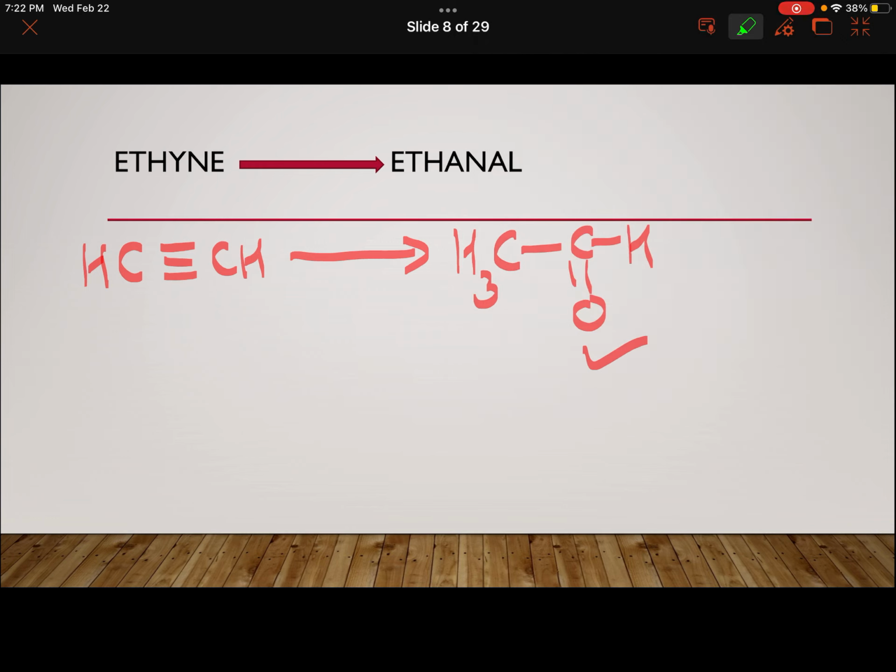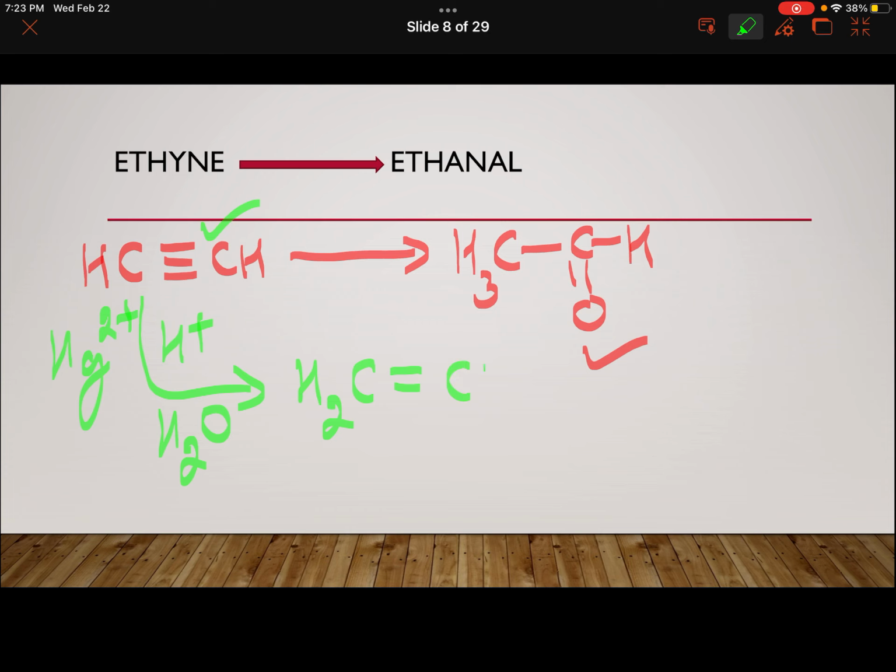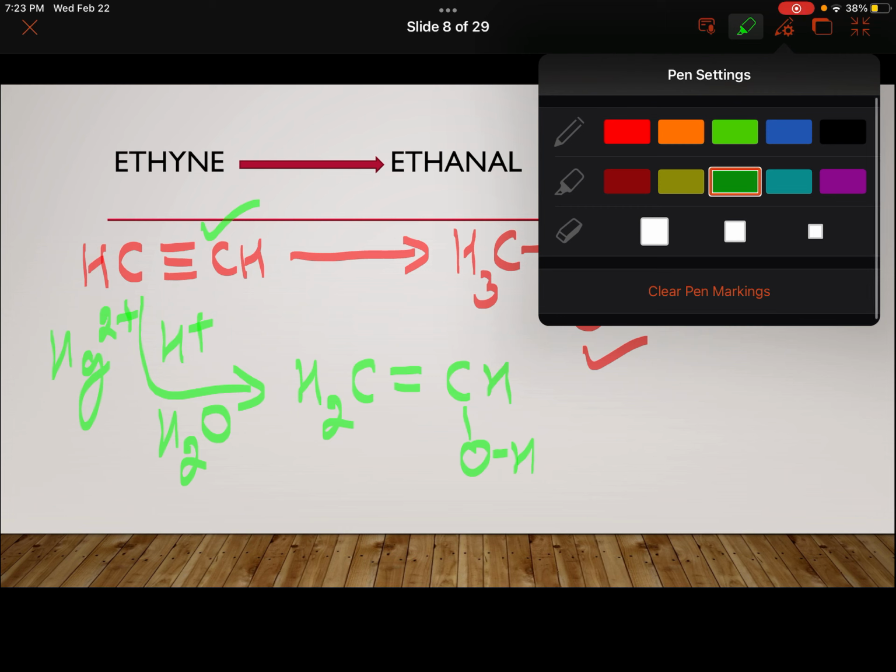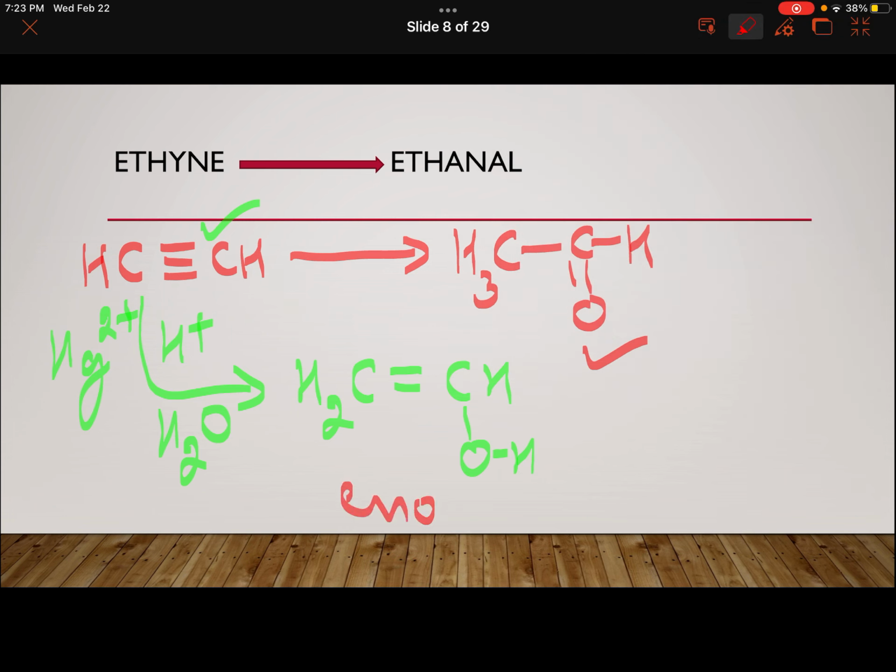Let us see. Here you will be treating it with H plus and water. You will find Hg2 plus also written. The reaction is this only. Basically the water molecule is used in acidic medium, which is going to add here on the double bond. So it will give me CH2 double bond CHOH. This is called enol. En for double bond and ol for OH functional group.